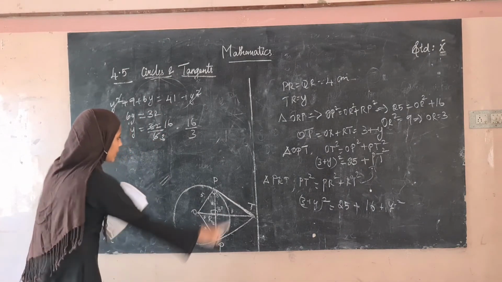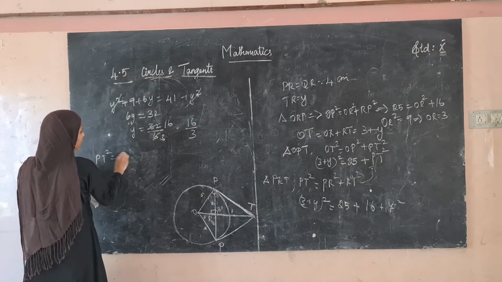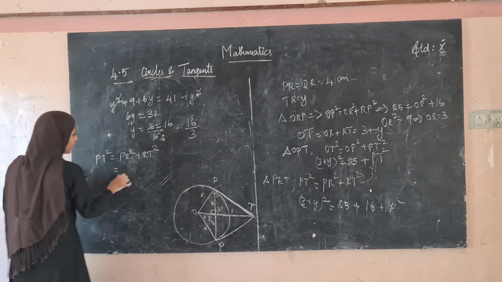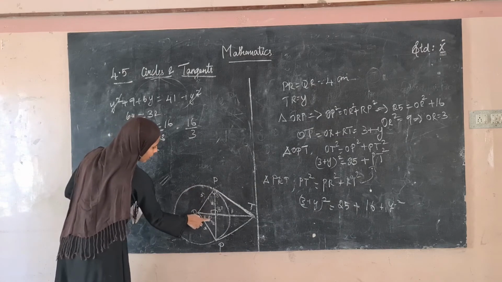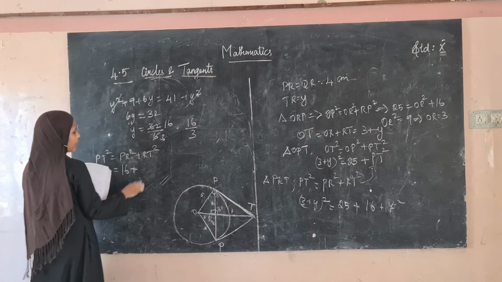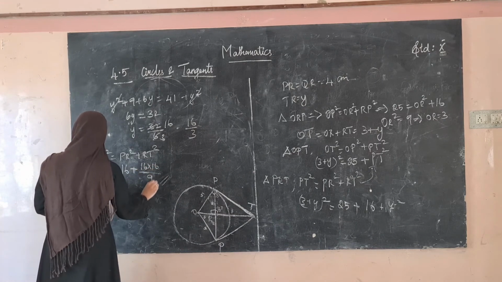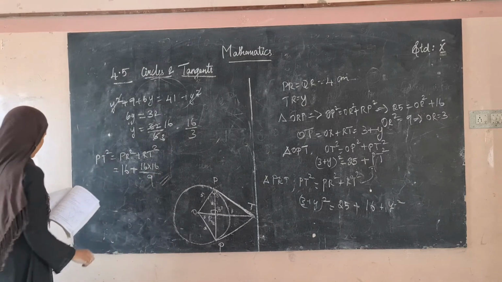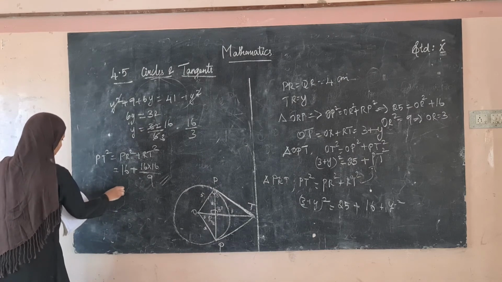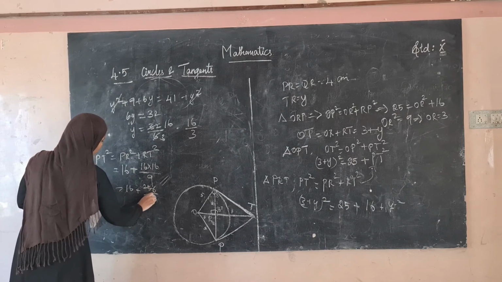So from this we know that PT square is equal to PR square plus RT square. What is PR square? PR square is 16, plus what is RT square? Y square, that is 16 divided by 3 squared, which is 256 divided by 9.